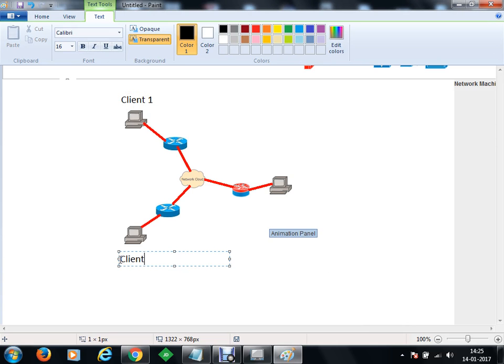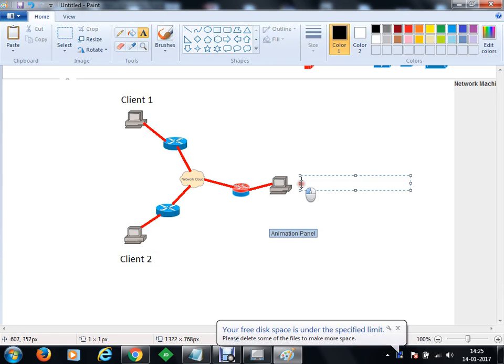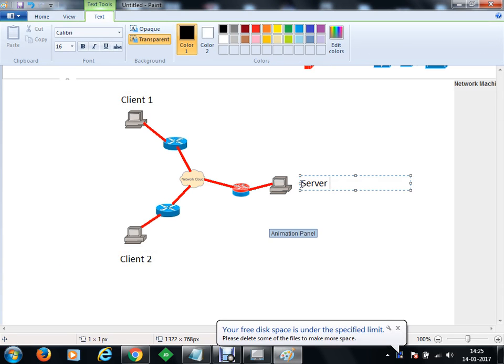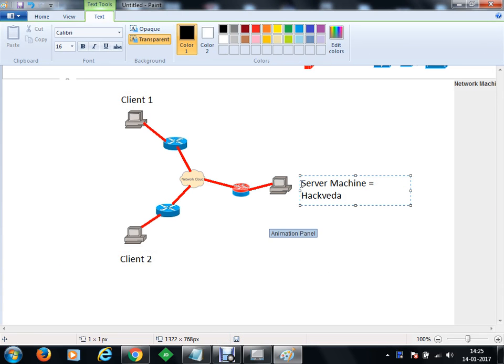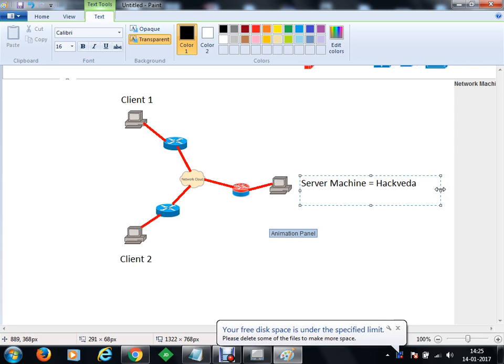He could be on another network. Then this will be my server machine. My server machine will be connected to Hackweda's network. Otherwise you can connect to any individual different networks, and then we'll try to see how things happen.